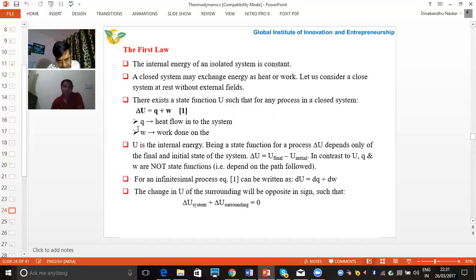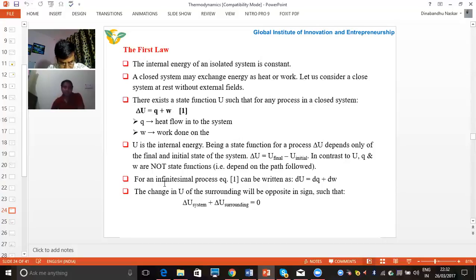As I already discussed in the earlier slide, the change in internal energy is a state function. That means it depends only upon the initial and final positions. But Q and W here are not state functions. These are path functions, because the work done will depend upon the path. So here Q and W are path functions and U is a point function.